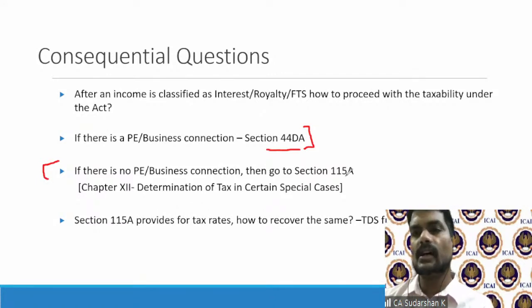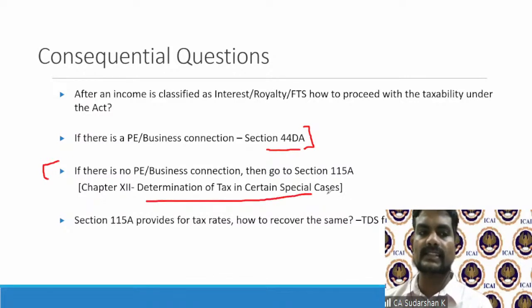So the government says under Section 115A, Chapter 12 of the Income Tax Act, which goes as determination of tax in certain special cases. So this comes as a special chapter, standalone. I will specify certain situations. If you come in those situations, your tax rate will be there and it has to be on a gross basis. They have put a separate computing mechanism, just like how you have in 28 to 44, how you have capital gain section 45 till 55, you have the computation mechanism, cost of indexation less.